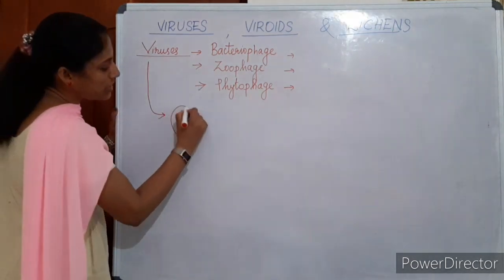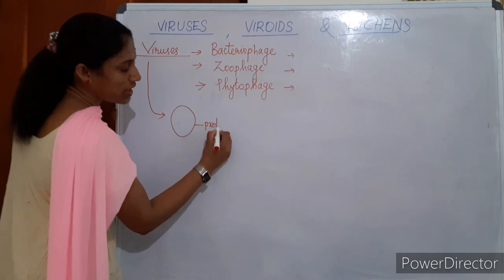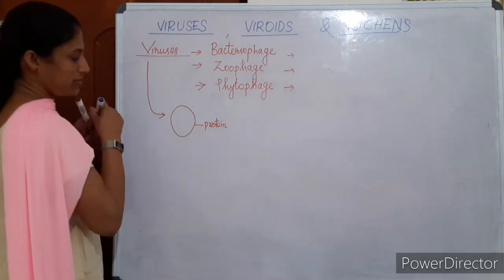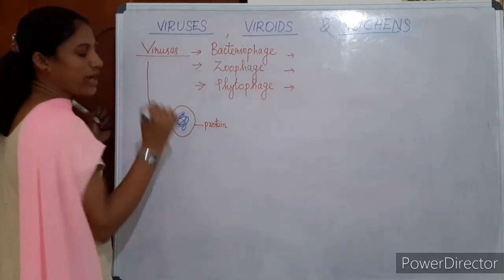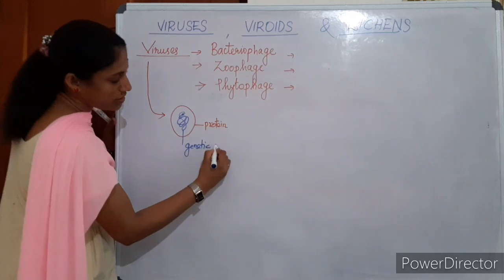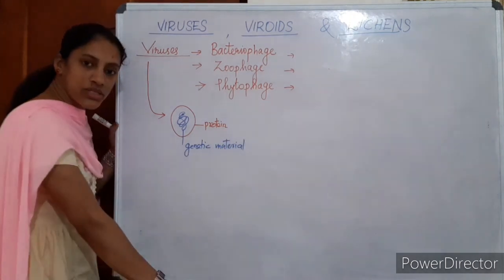In their body, they contain only a protein covering and genetic material. Actually, the body of the virus means protein and genetic material only. Nothing else is present. So it remains non-living outside.